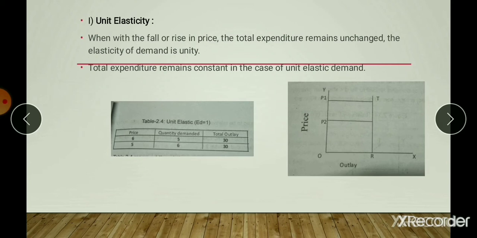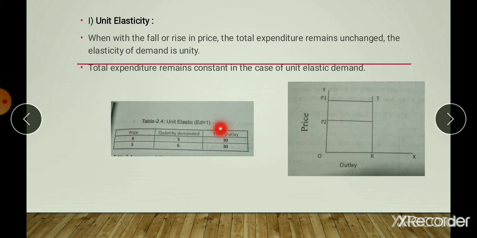Here you can observe the table and the diagram. The table represents the relationship between price and the total outlay. The total outlay or expenditure of the consumer remains the same between the two different prices. The elasticity of demand is unit, right? Here the price is changed but the total outlay remains unchanged.